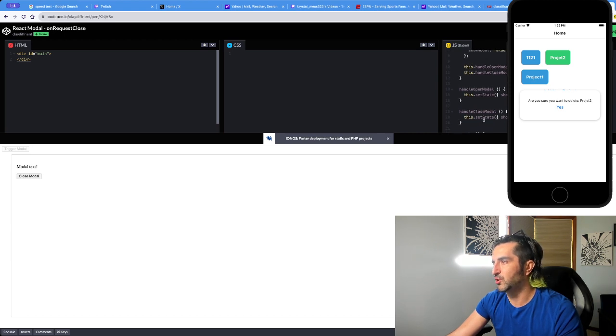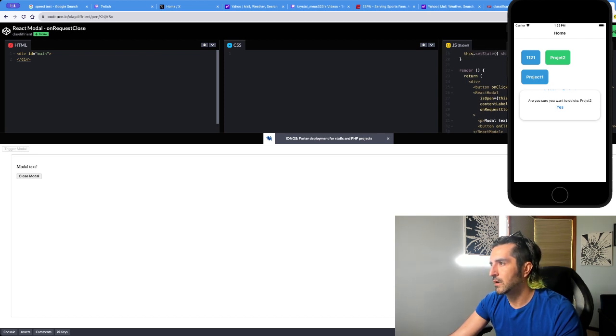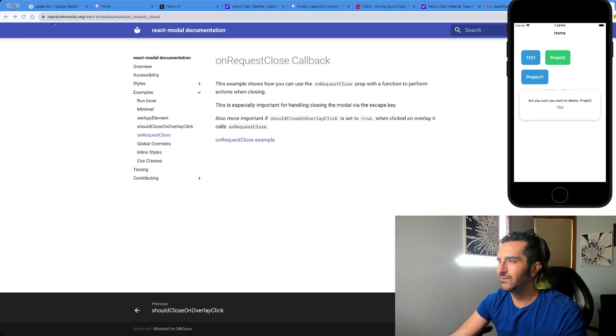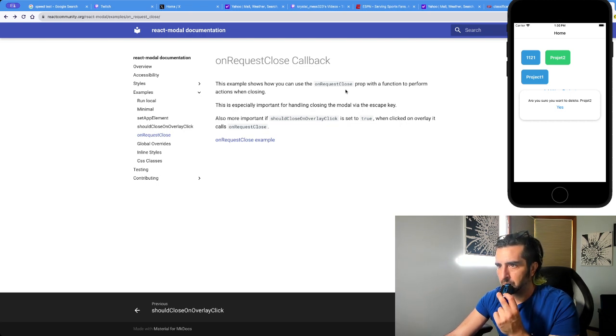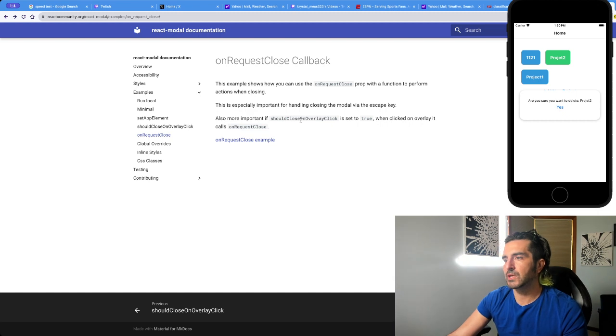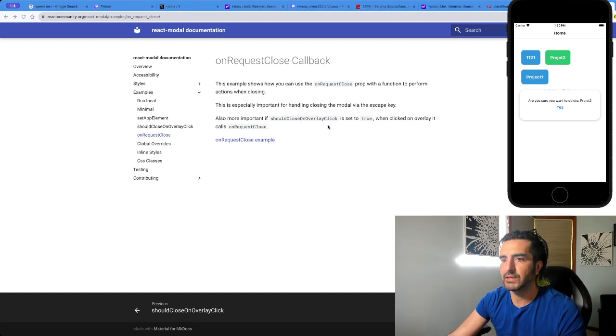Yeah, see, what they do is they have that. Looking at it, you're not even using the latest React. Oh no, show modal. I mean, they're still updating state. I don't know what on request close does. I mean, they're doing what I did. Look, they've got two methods. One with a button, close modal, and another that handles the click event. This is especially important. Also important, whether you should close on overlay click. I don't know what that does. Let's leave it as is.